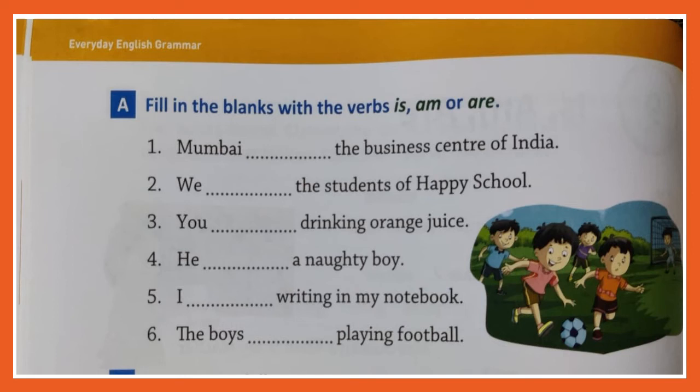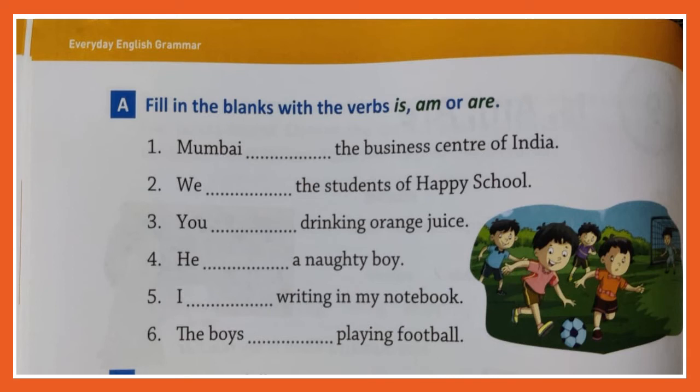Now you remember we use I with am. So wherever I is there, what will you write? Am. You will use is with he, she, it or singular nouns, and are you will use with you, we, they or plural nouns.